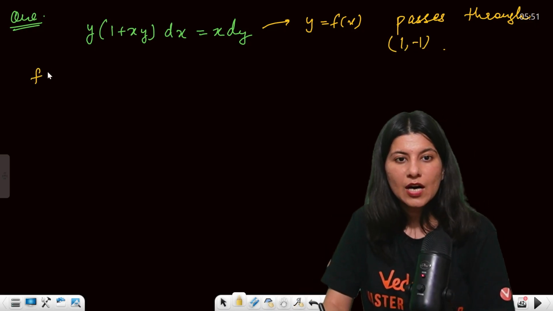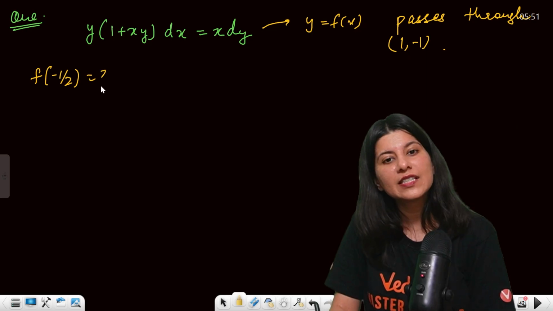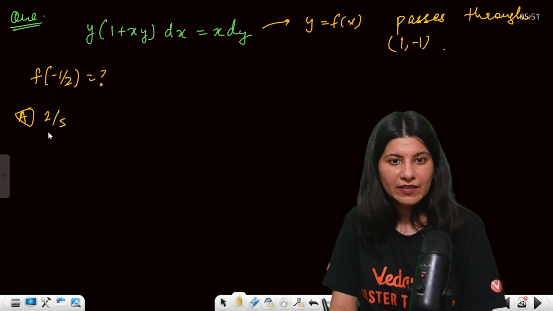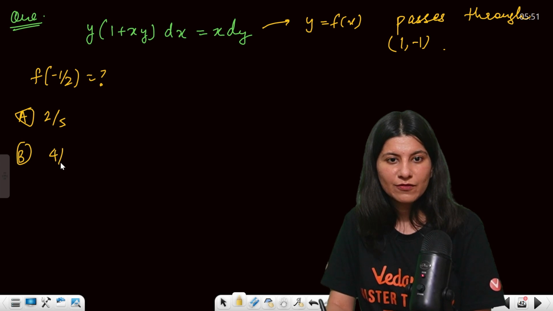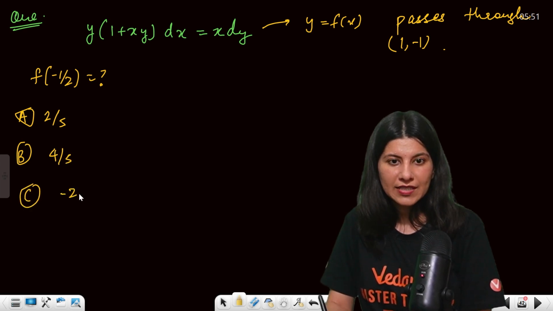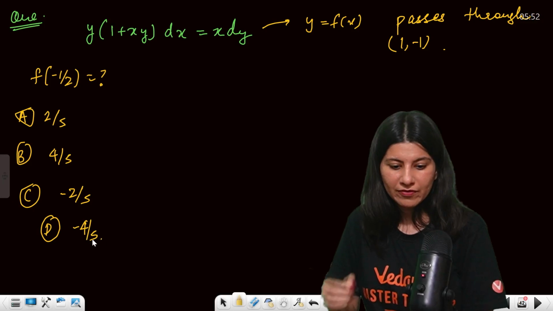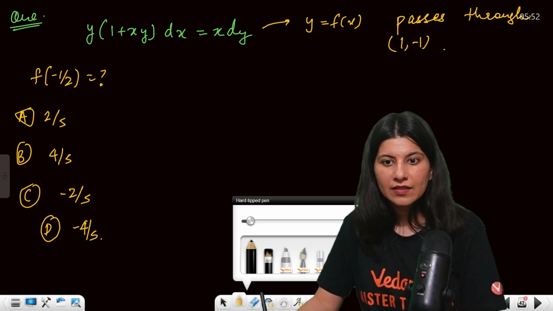Now f of minus half is equals to what? Option A is 2 by 5, option B is 4 by 5, option C is minus 2 by 5, option D is minus 4 by 5. Okay, and if you solve it out,